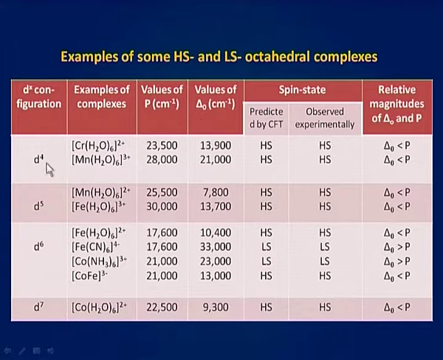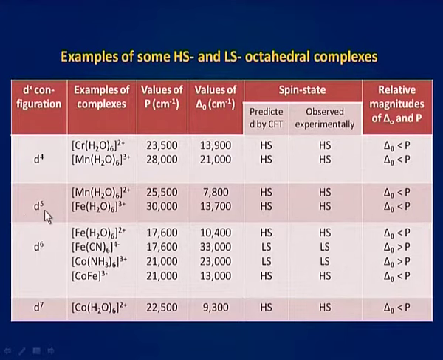You can note that for the d4 complex [Cr(H2O)6]2+, the value of delta O is less than P. Therefore, crystal field theory predicts that a high spin complex must be formed, and it is also experimentally observed that a high spin complex is formed.